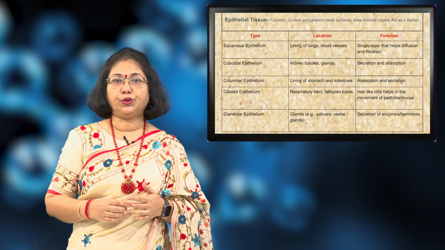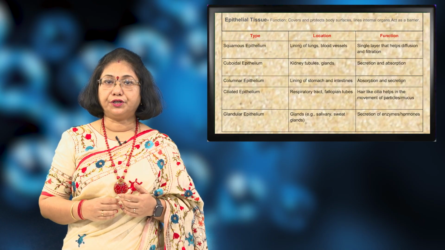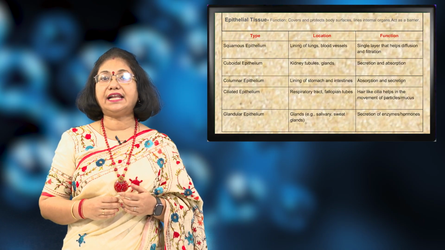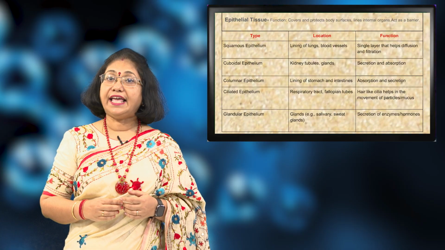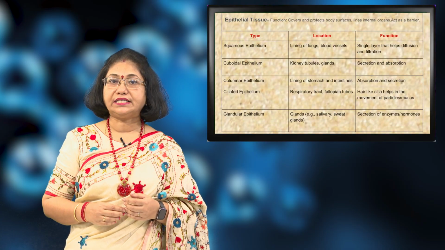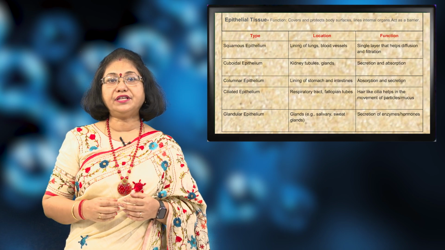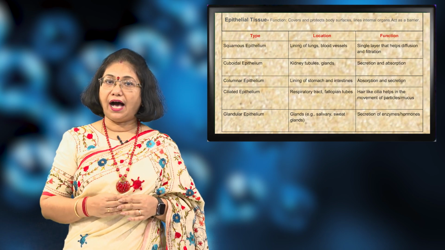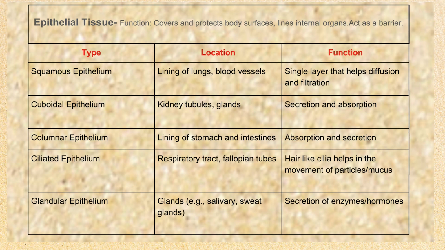The epithelial tissue is mainly found in the cover of different organs and the inner lining of the internal organs. They act as a barrier and they protect the body surfaces. The various kinds of epithelial tissue are: number 1, the squamous epithelium. From the name itself, squamous epithelium has cells which are flat in structure. They are located in the lining of lungs and blood vessels. Their function is that their single layer helps in diffusion and filtration.